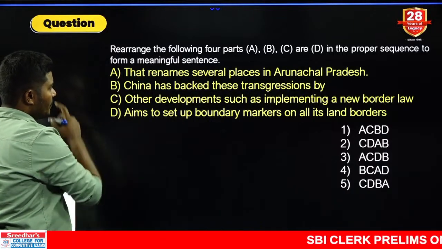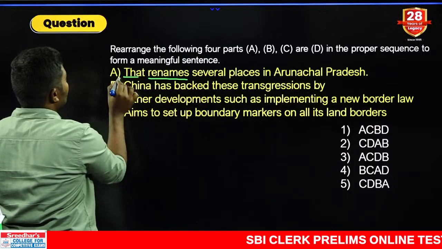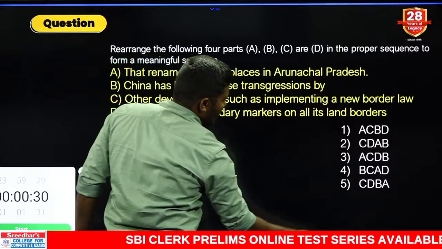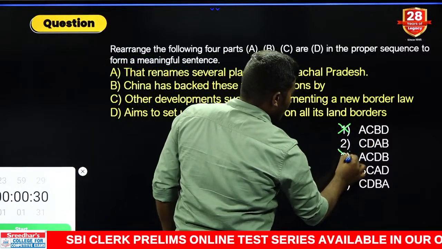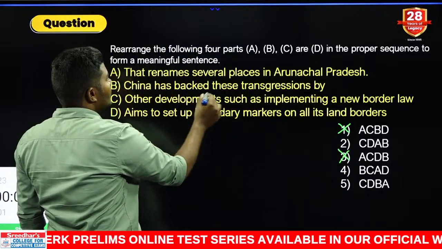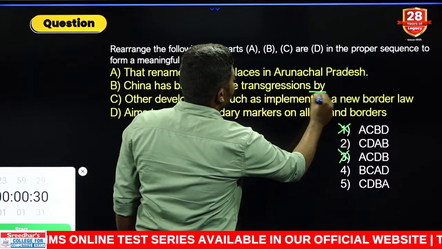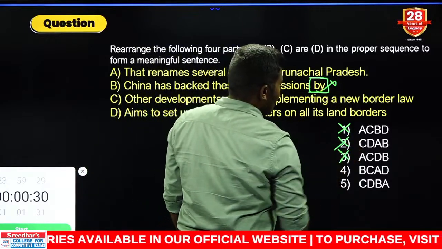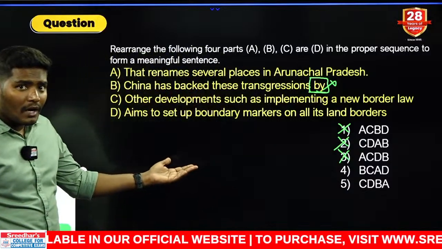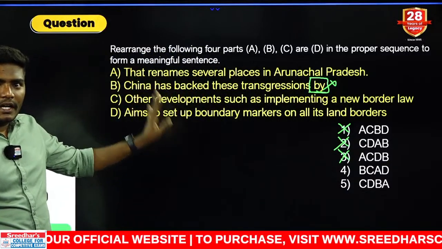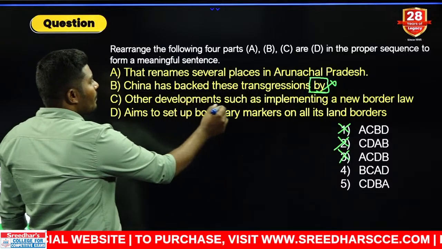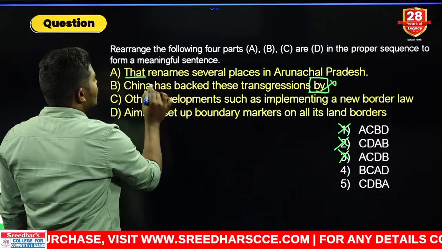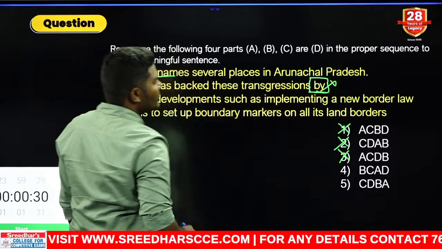Yes, look at this combination. That renames something. There is something that is renaming. Okay, that is a relative pronoun here. A cannot be the beginner. We can eliminate the first option. We can eliminate the third option. Next, come to B. China has backed these transgressions by. Remember, the preposition by cannot be used at the end, so we cannot use B at the ending. Eliminate 2. How many options have we eliminated here so far? 3 options are directly out. Come to the next one. Other developments such as implementing a new broader law could, look at this, that renames several places in Arunachal Pradesh.